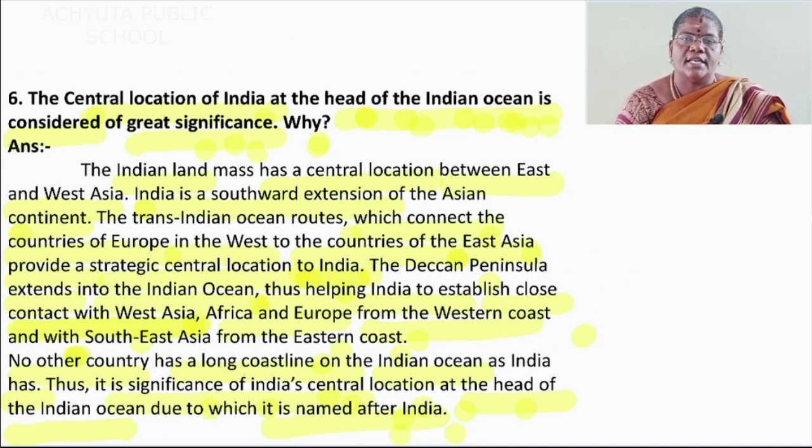Okay, up to this you want to complete fully, geography lesson 1 CW part is over. Then next class we are going to see the CW part of economics lesson 1, the story of village Palampur. Okay students, thank you.